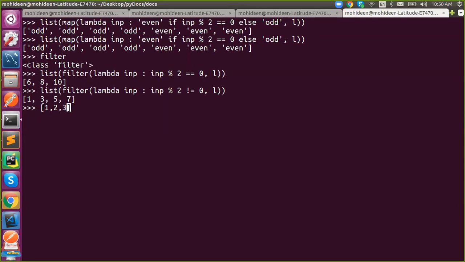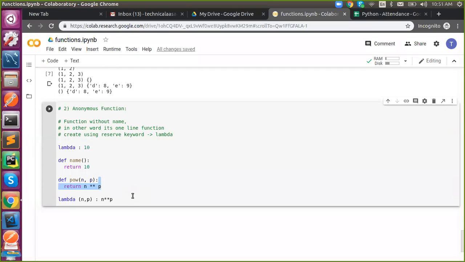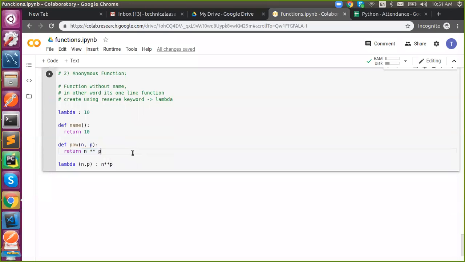So map is a built-in function. It maps your input with the corresponding output. The length will never change. So map will return the exact length with different values, but filter will return the exact values with a different length. Got the difference? Map and filter.